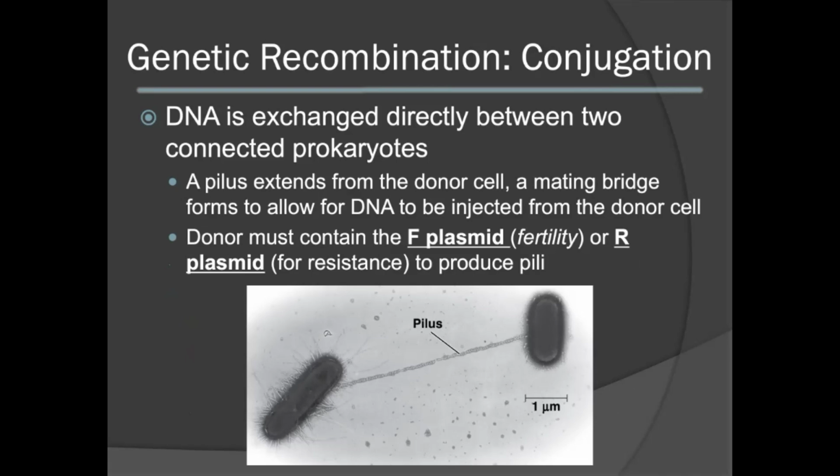This diagram here shows the formation of the pilus, or mating bridge, between two prokaryotic cells. In order to produce the pilus, the donor must contain the F plasmid or fertility factor, or it may possess the R plasmid, which is termed for resistance. If these plasmids are not present, the bacterial cell cannot produce the pili.